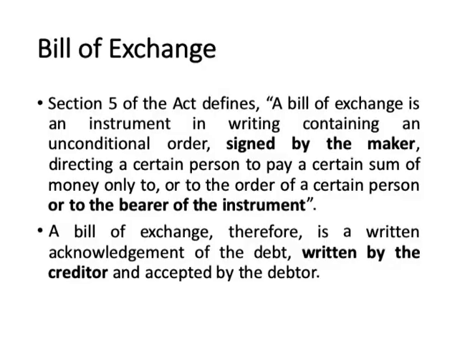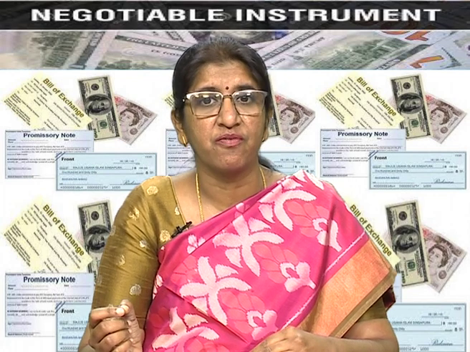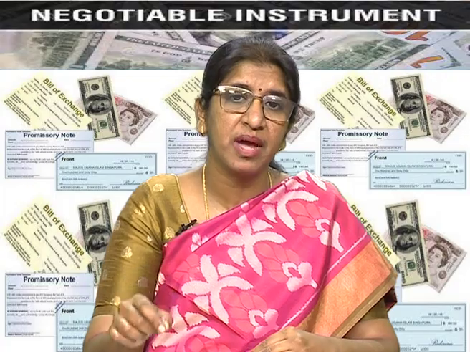Similarly, a bill of exchange is an instrument in writing containing an unconditional order signed by the maker directing a certain person, meaning a specific person, to pay a certain sum of money, again a specific sum of money, only to or to the order of a certain person or to the bearer of the instrument. Bearer of the instrument is whoever is holding the instrument with him at that point of time. So, a bill of exchange is a written acknowledgement of the debt written by the creditor and accepted by the debtor. So, A owes me money, I write the bill of exchange and it is accepted by A.